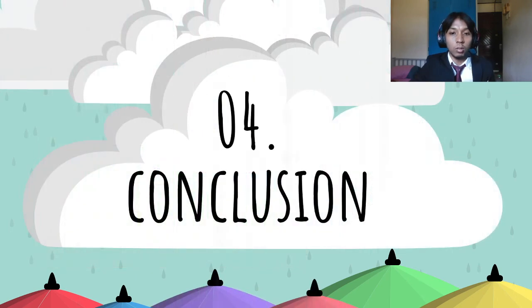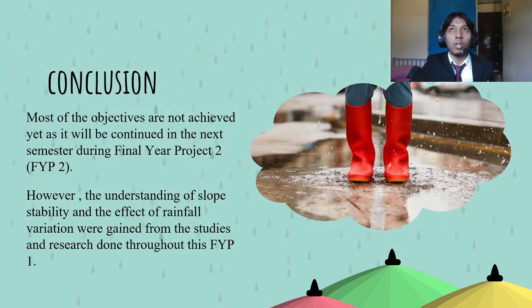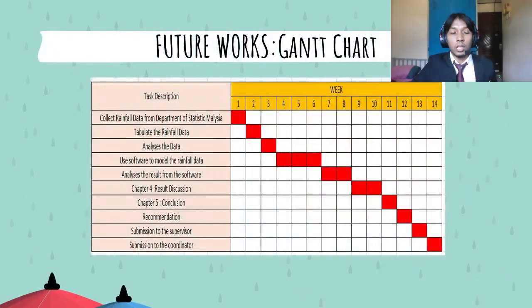So in the conclusion, most of the objectives were not achieved because most of the objectives are based on the result. So the result will be continued in the next semester, final year project 2. However, the understanding of slope stability and the effect of rainfall variation were gained from the study and the research done throughout this FYP1. So next I will explain my future work during my FYP2 in the Gantt chart.